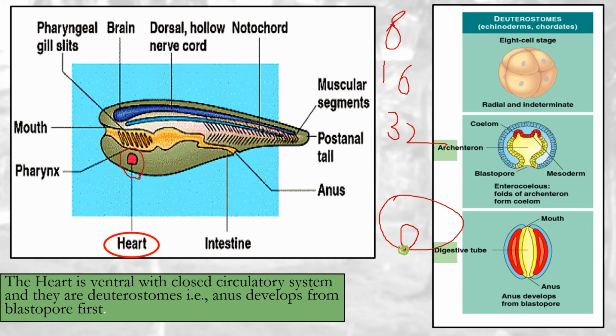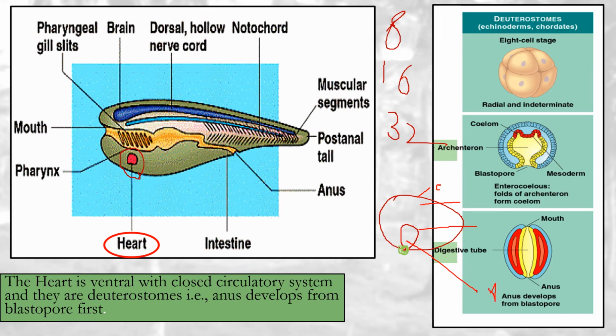If this is the first layer, this is the ectoderm, which is responsible for making the nervous system, and mesoderm for other organs, and this endoderm is responsible for making the digestive system, and this archenteron converts into the alimentary canal. This is the alimentary canal.